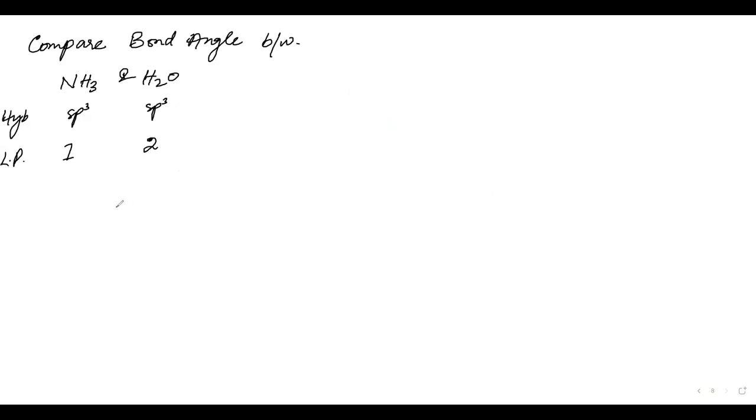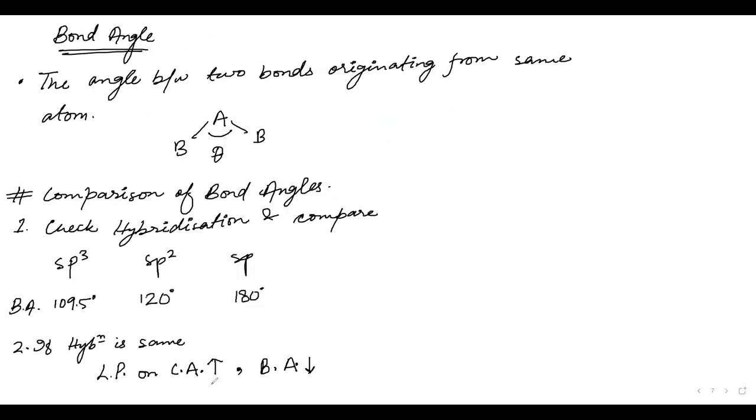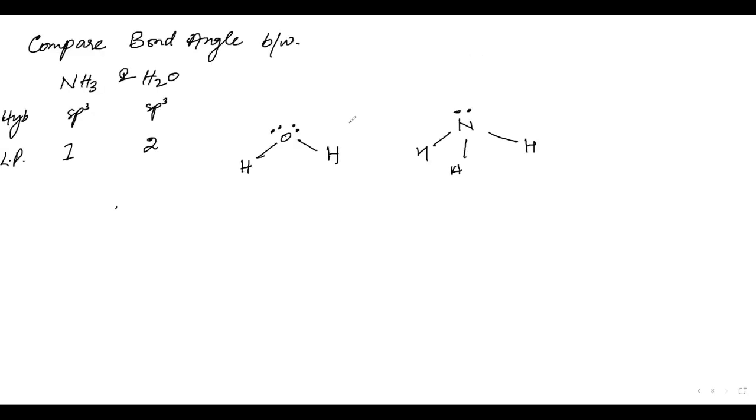What will we say? The central atom O has more lone pairs, and this is NH3. NH3 has a bigger bond angle than H2O. If the lone pairs on the central atom increase, the bond angle decreases. So NH3 will have a greater bond angle than H2O. Why? The lone pair will be repelling, and this theta will be reducing.